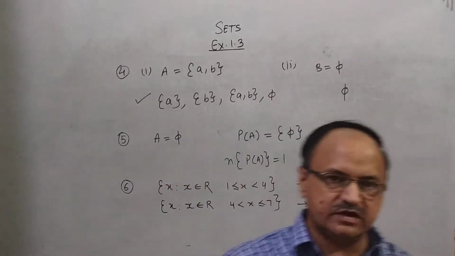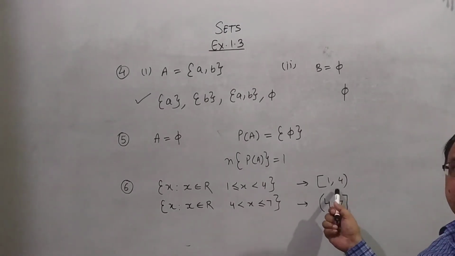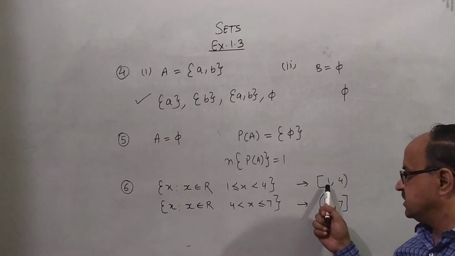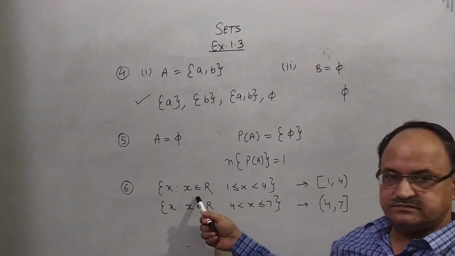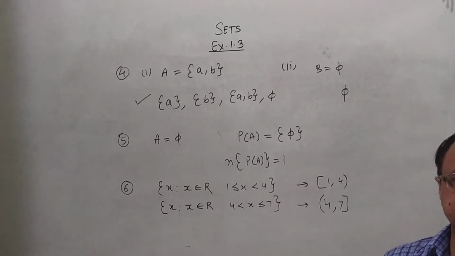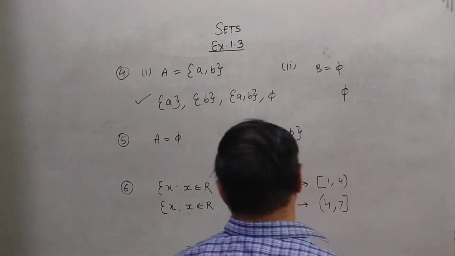In another way you can also write it. Suppose in a question the interval [1, 4) is given. Then you can write it in set builder form like this. You can convert in both ways. So this is question number 6.